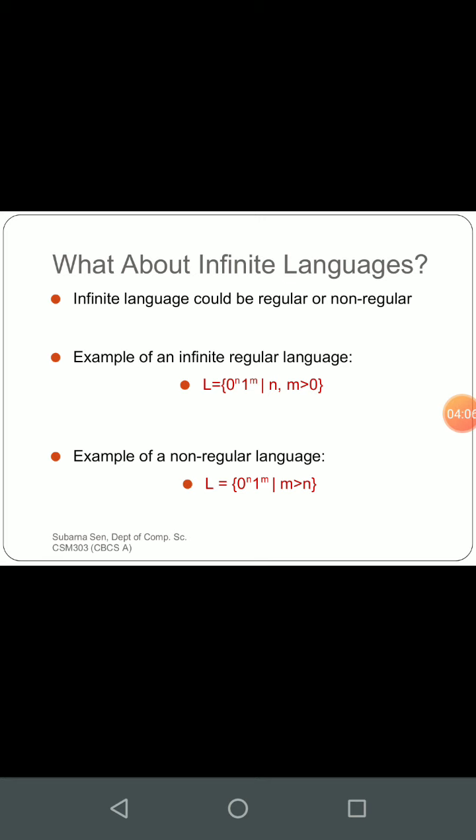You cannot say these are finite languages. So when an infinite language comes, we have to treat it as a non-regular language. The pumping lemma is one of the ways available to prove the non-regularity of a language. We will see that.